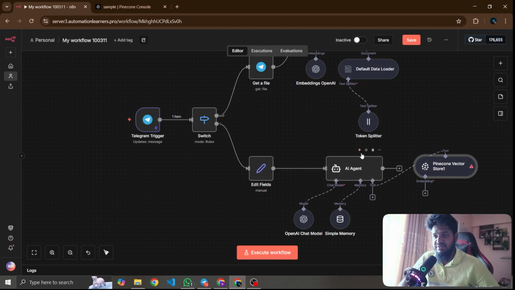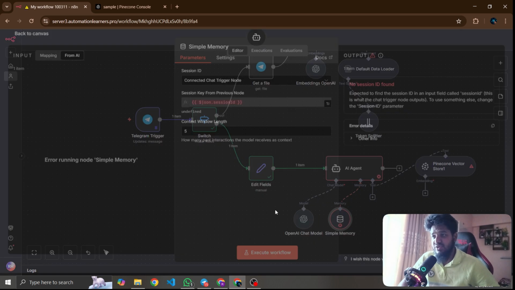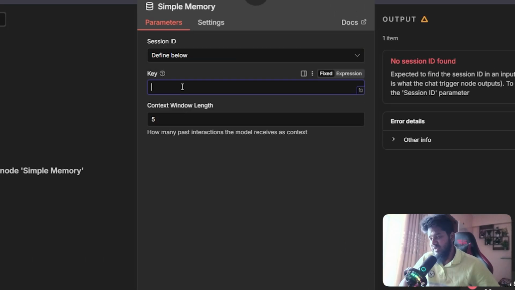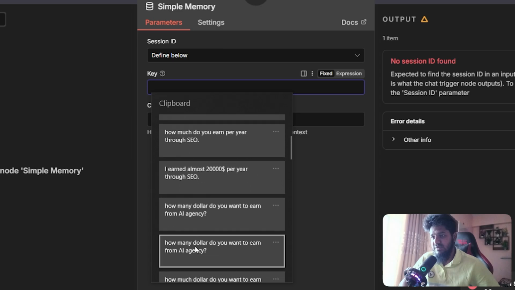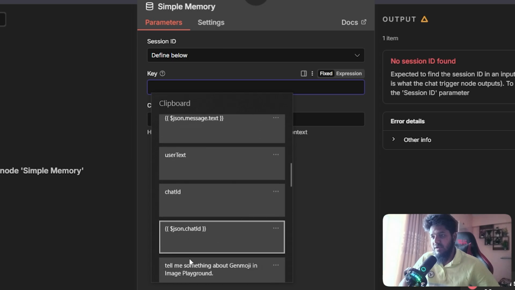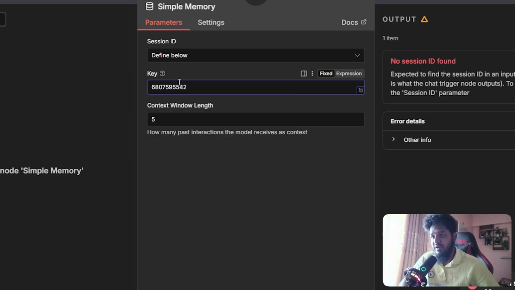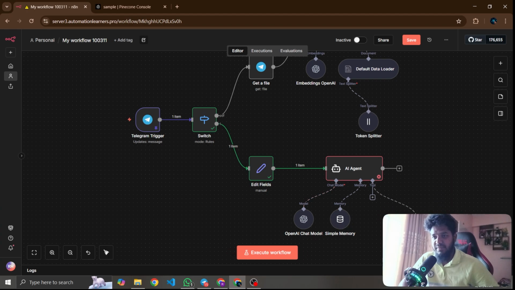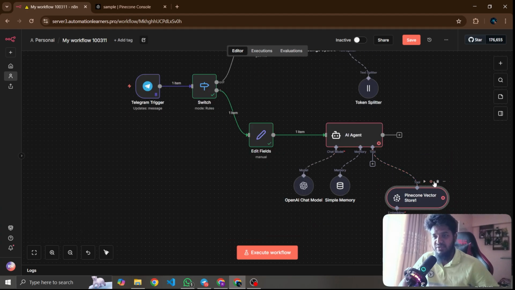I will give here the information, because the memory is not working, the session ID is not working. If I define the workflow below and give here the session ID, which is this number, this is a dummy number. I will show you where you can get this session ID. So if I run this workflow, the vector store, Pinecone, is not working.